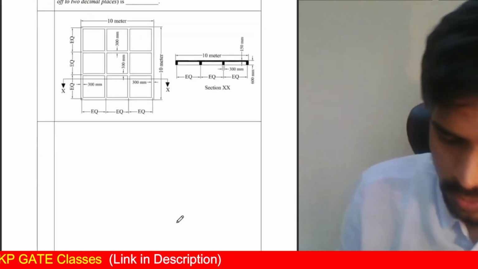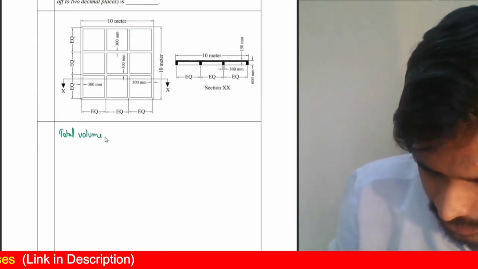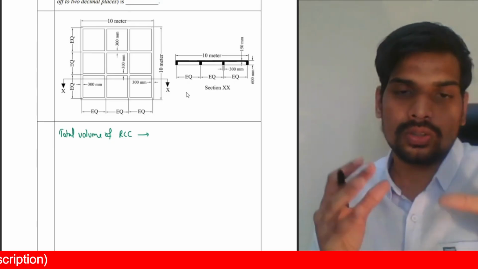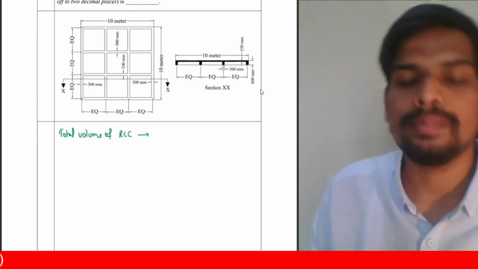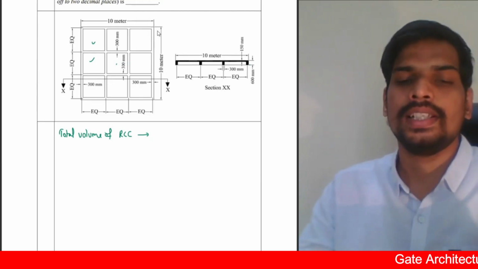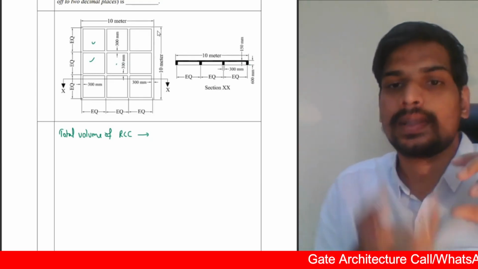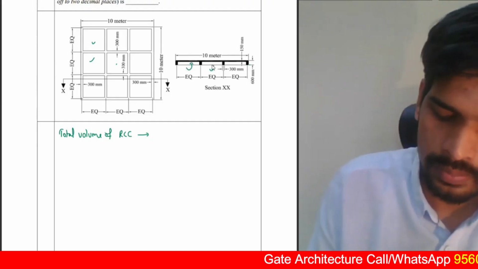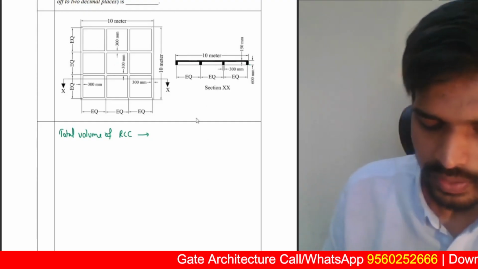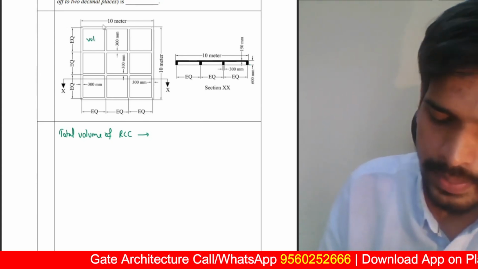First, let us find out the total volume of RCC. The simplest method here: find out the total volume of the slab till the bottom of the beam thickness and then subtract these depressions. How is the slab basically? It is a slab with beams. Find out the total volume till the beam thickness, then subtract these depression volumes, right? That's the approach which we will be following first. But in order to do that, you need to know the volume of this depression.